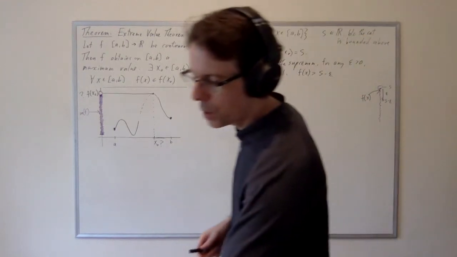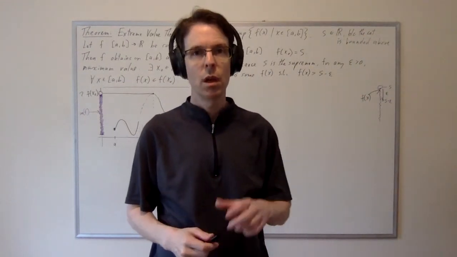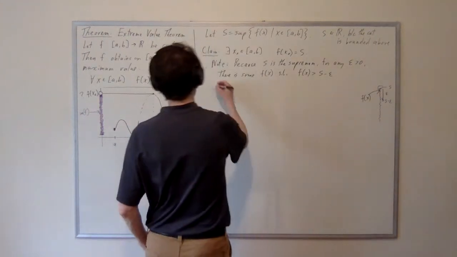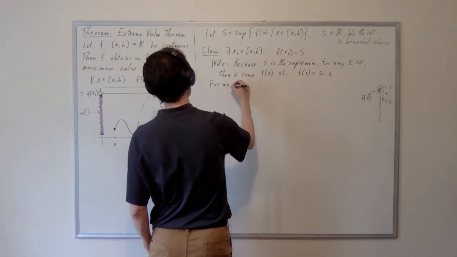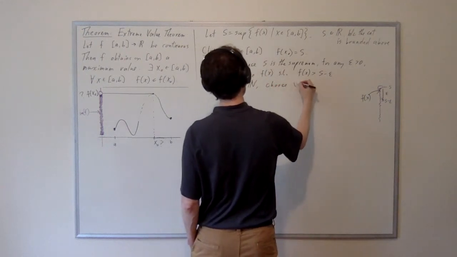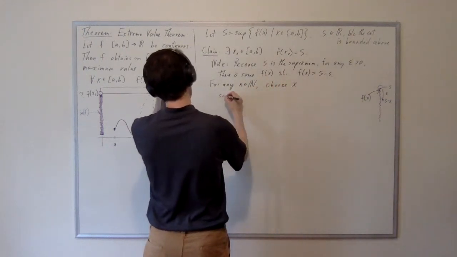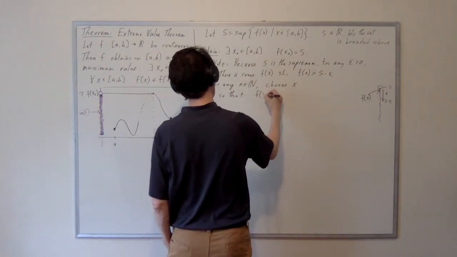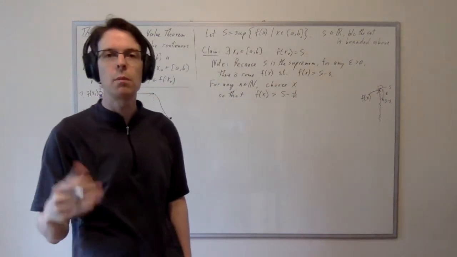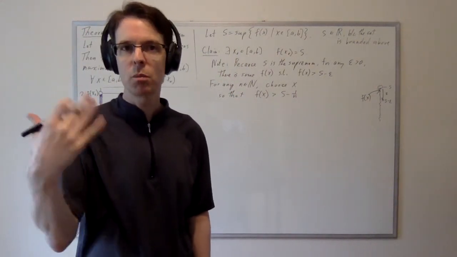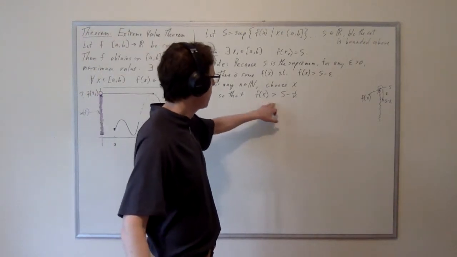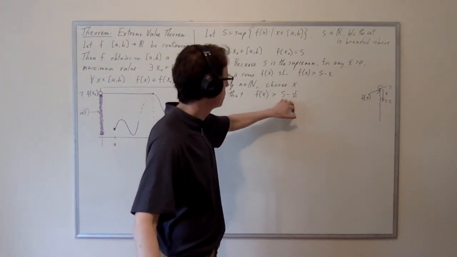So what we're going to do is select a whole lot of such values, and make them get closer and closer to the value s. To be precise, for any n in the naturals, we're going to choose an x so that f of x exceeds s minus 1 over n. So in place of epsilon here, I'm using 1 over n. 1 over n will be a small number, and if n is very large, it will be a very small number. And so f of x will be chosen to be very close to s.